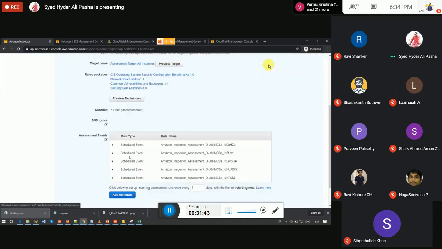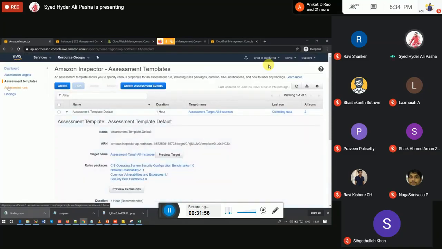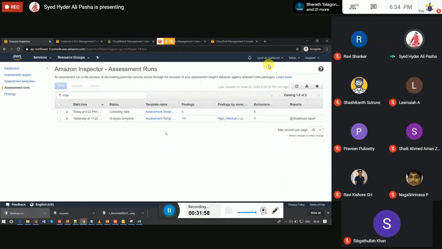Here we can see 1 hour is recommended. So whenever it gets triggered, it will scan the system for 1 hour, and then it provides the result in the assessment run, and from here we can download it.